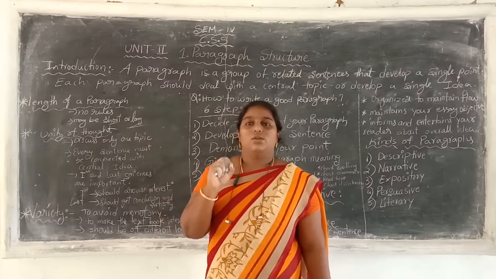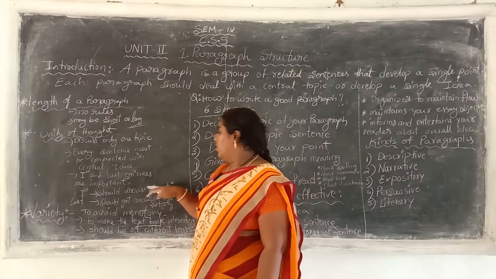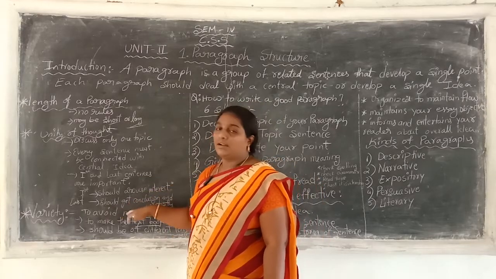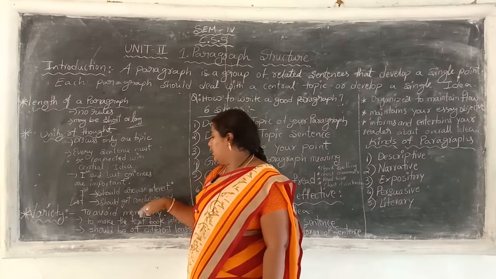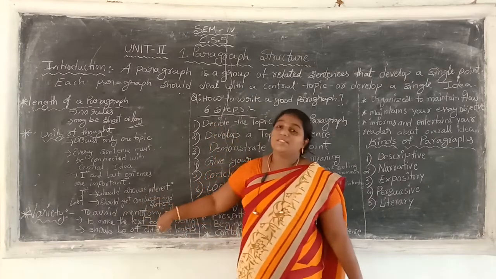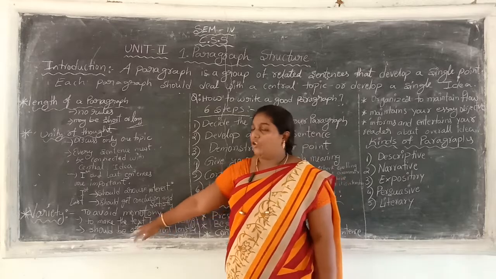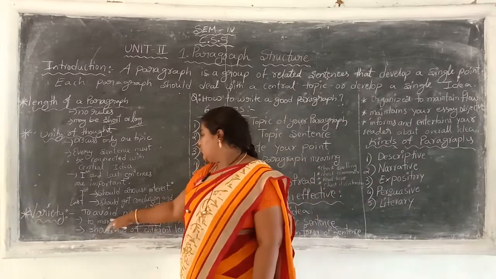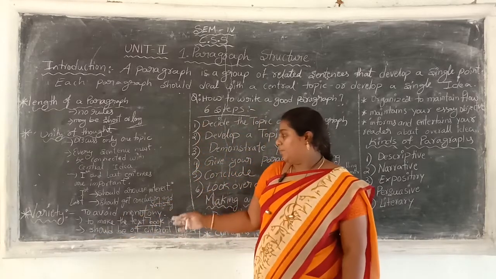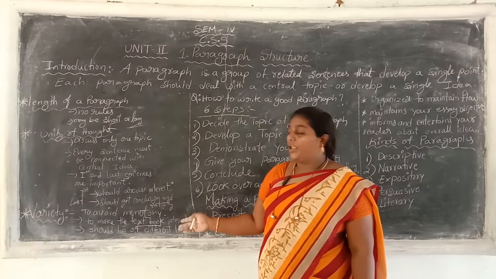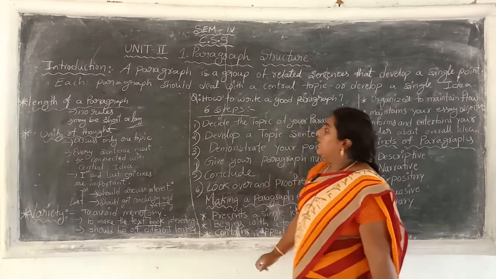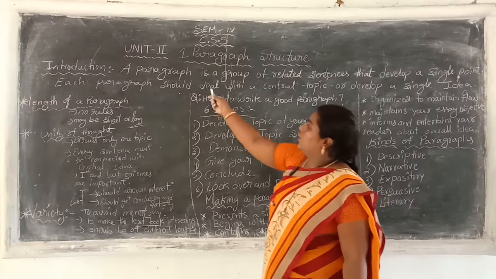At last you have to conclude. This is also called the conclusion sentence. You have to conclude that paragraph and readers must be satisfied. And you have to maintain variety here to avoid monotony, to make the textbook interesting, with paragraphs of different lengths.